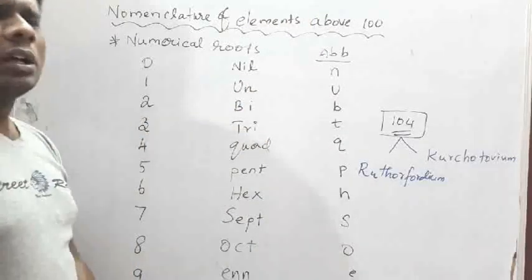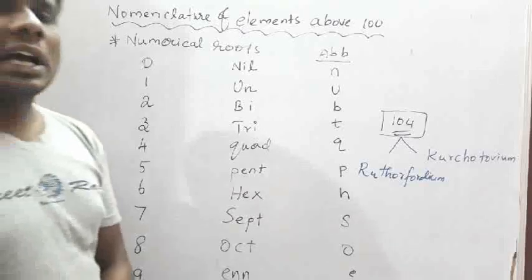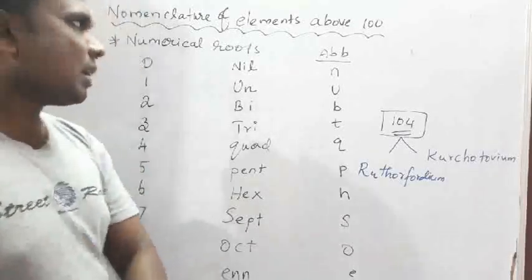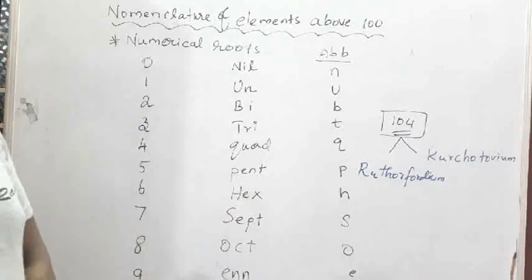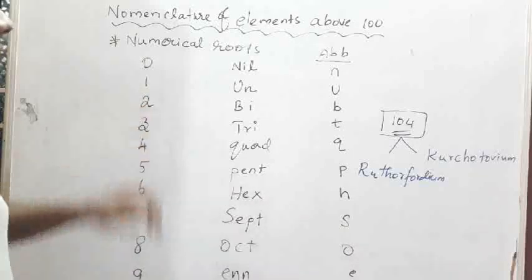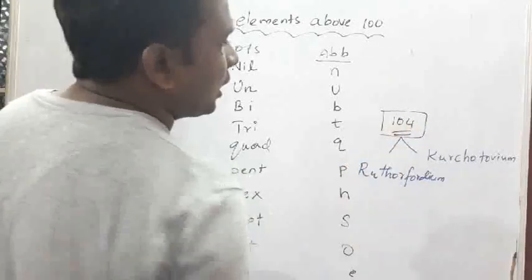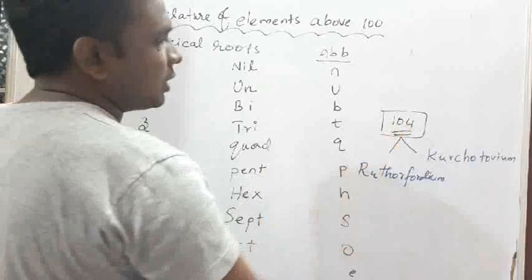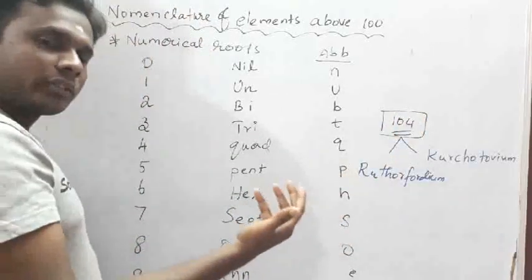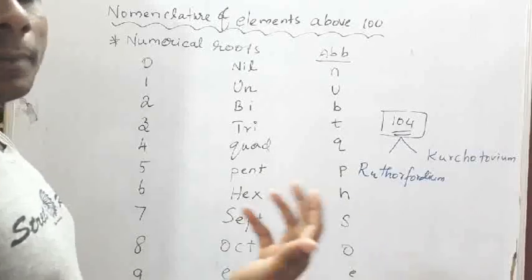Just as we have root words for organic compounds, we have numerical root words for these elements. After 100, we use numerical digits, like 1, 0, or 1, 2, 3, 4.